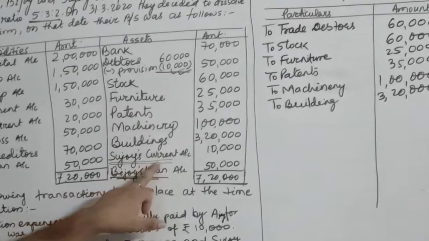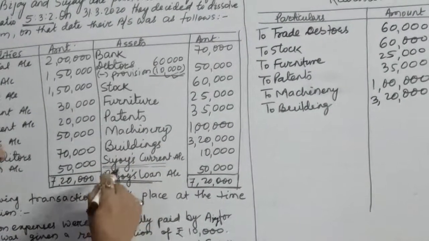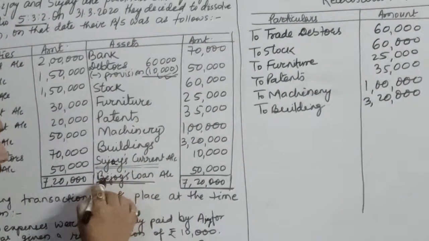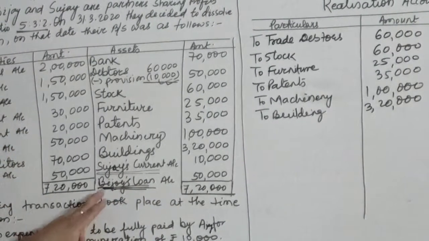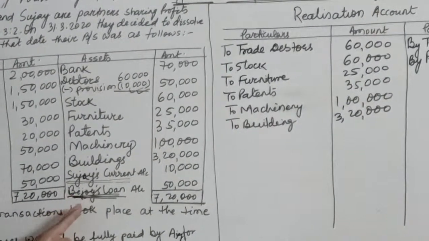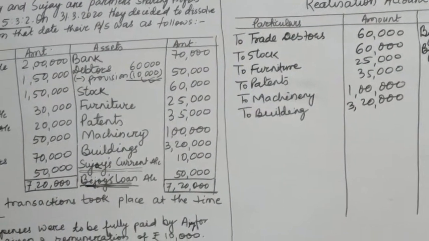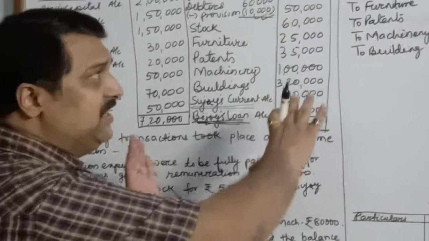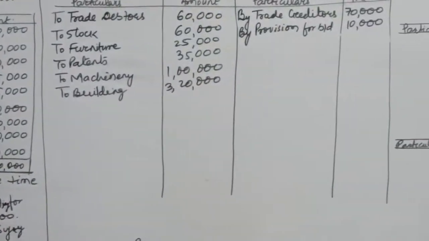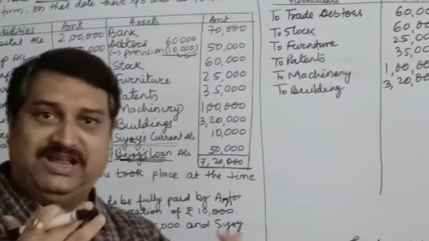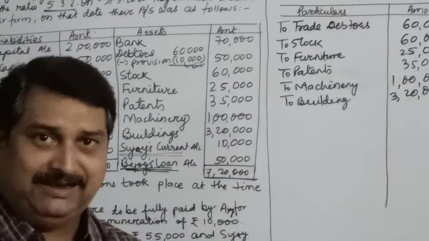Now this is current account of Sujay. It will be transferred to partner's capital account, and this is Bijay's loan account. This will also be written off or debited to partner's capital account. Now we have transferred all the assets and liabilities. Now it's time to realize the assets and pay off the liabilities.